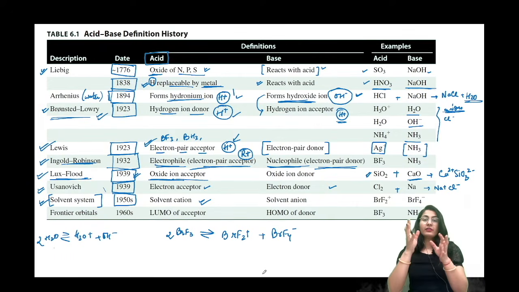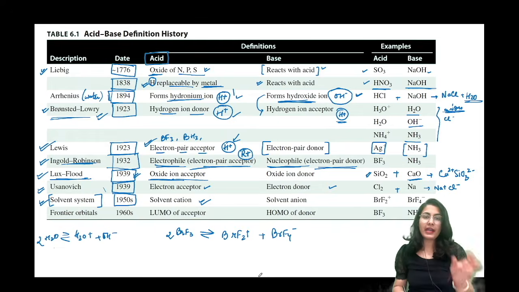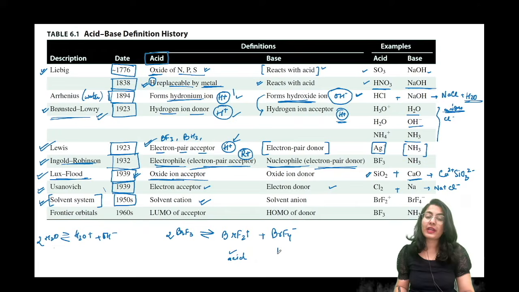तो ये क्या हो गया? The solvent is breaking down into a cation and an anion. So this thing is the solvent cation and that's why it is going to be known as the acid. This is the solvo-anion, so it is going to be known as the base. See, given over here. बहुत interesting है ये, we will discuss soon.